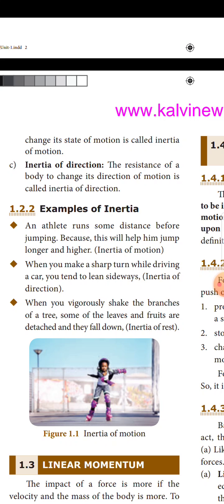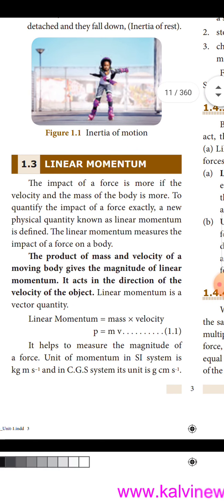So, examples of inertia. An athlete runs some distance before jumping because this will help him jump longer and higher. Longer and higher, that is inertia of motion. When you make a sharp turn while driving a car, you tend to lean sideways, inertia of direction. When you vigorously shake the branches of a tree, some of the leaves and fruits are detached and they fall down. This is inertia of rest. So, these are examples for inertia. Then linear momentum.